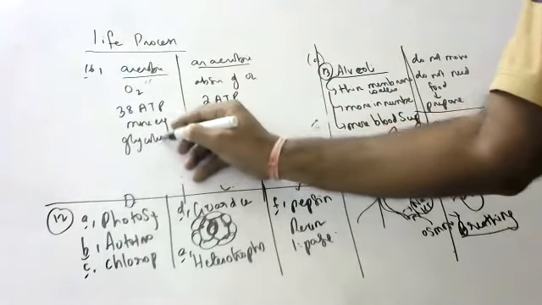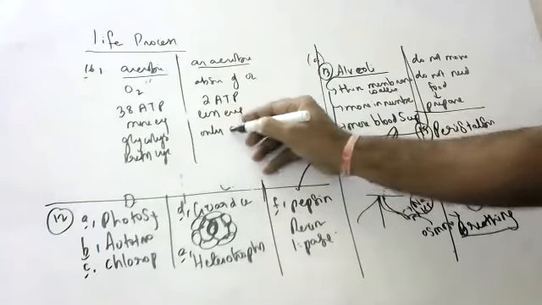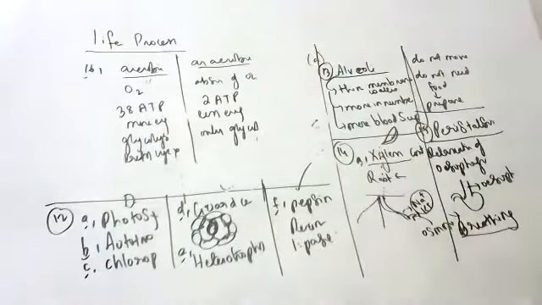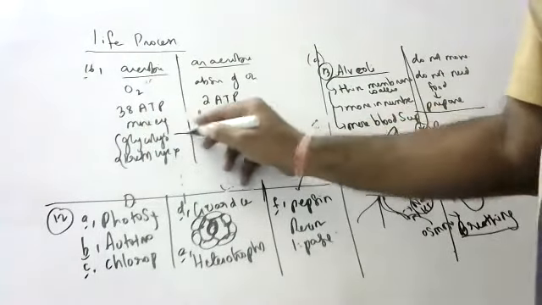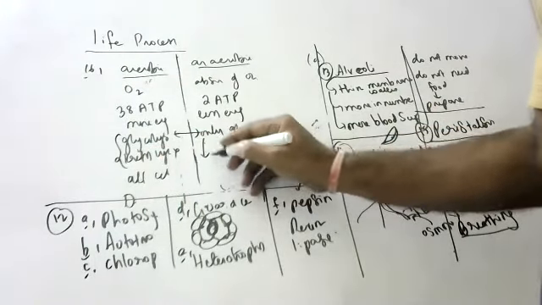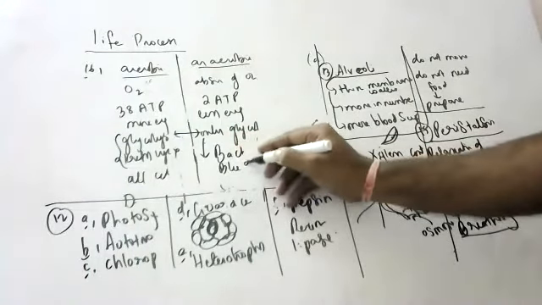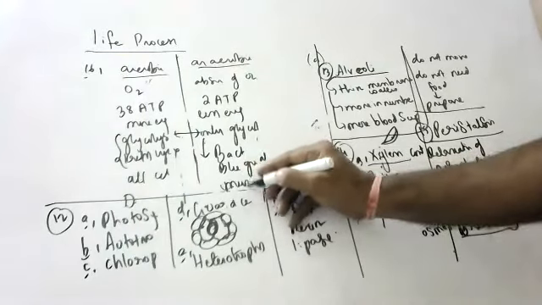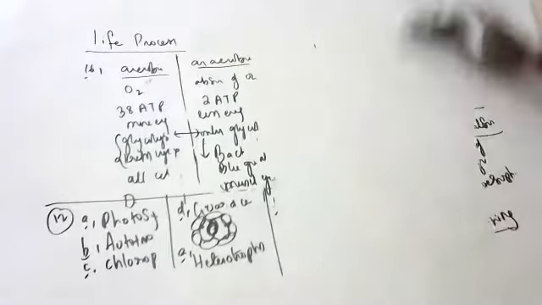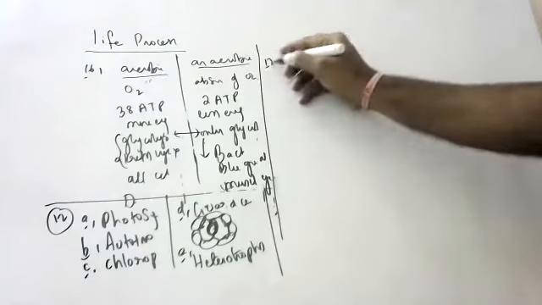Glycolysis and the Krebs cycle are present in aerobic respiration, but here only glycolysis; the Krebs cycle is not present. That's why 36 more ATPs won't come, because glycolysis is the common step for both. Bacteria, muscle cells, blue-green algae, and yeast are some of the best examples of anaerobic respiration. Children, this difference will be perfect. Many times in board exams they have asked this question.